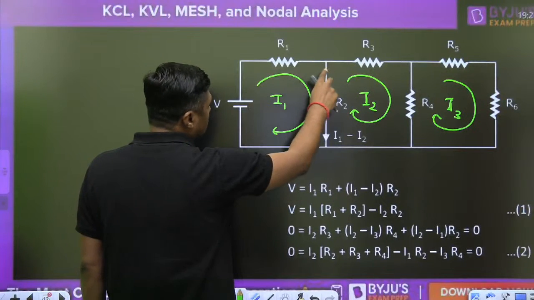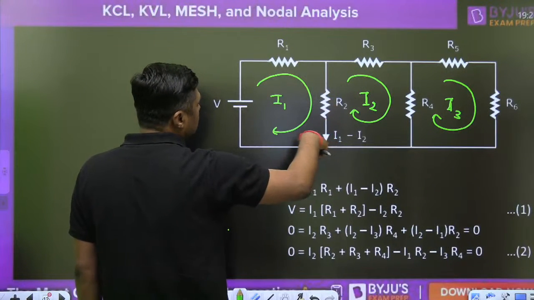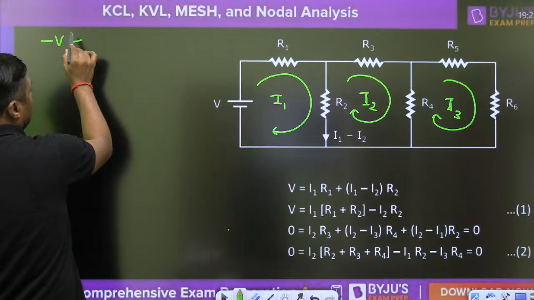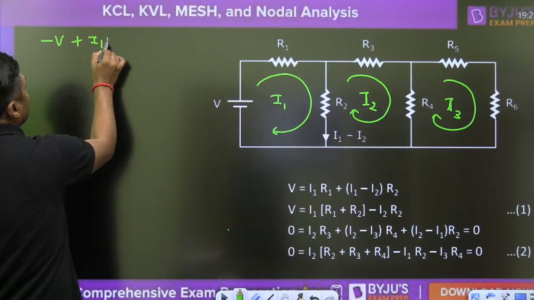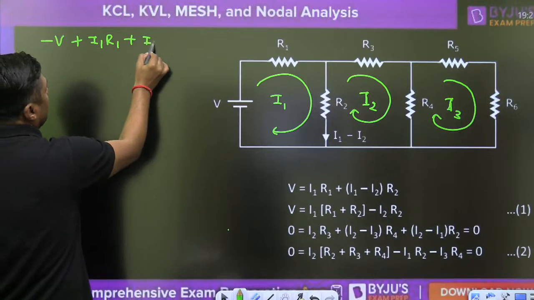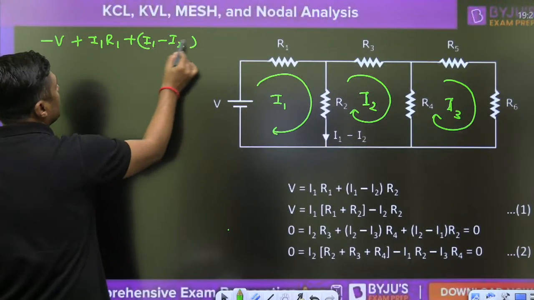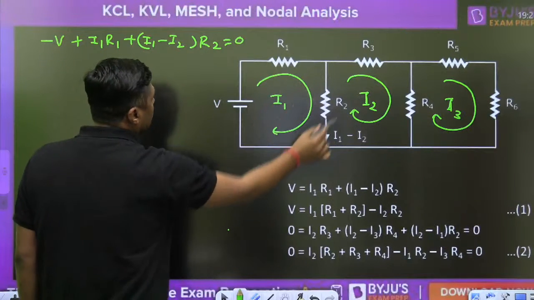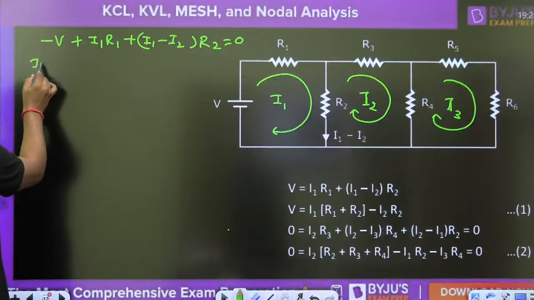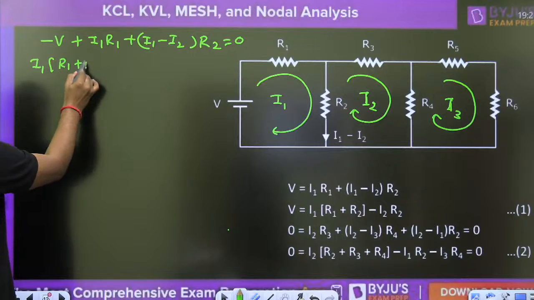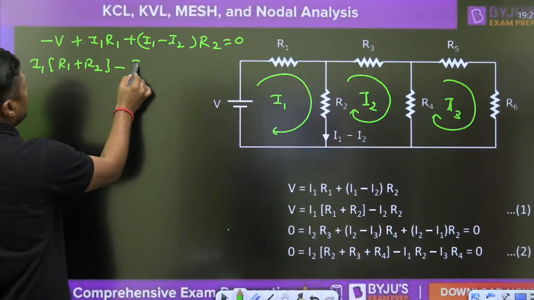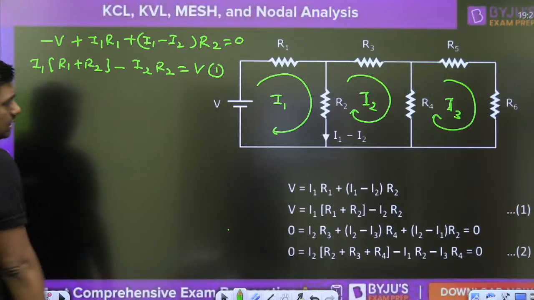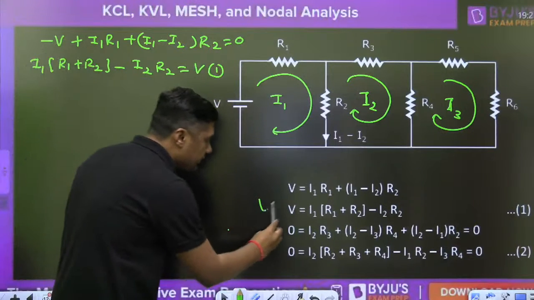Always remember, what is the current in the downward direction? I1 minus I2. So you can write minus V plus I1 R1 plus (I1 minus I2) into R2, because it is common, is equal to 0. That is called KVL. And you can arrange it as I1 (R1 plus R2) minus I2 R2 is equal to V. That is the first equation.